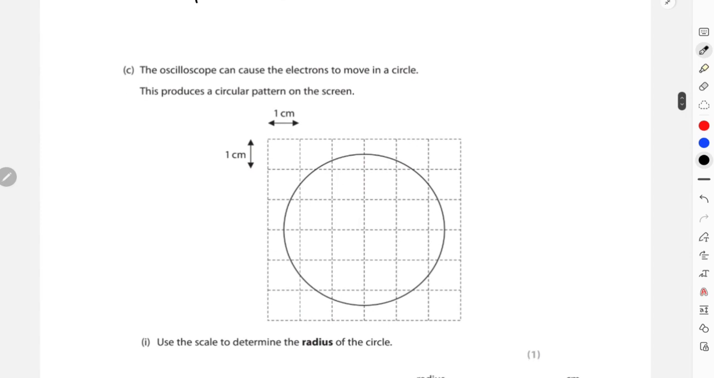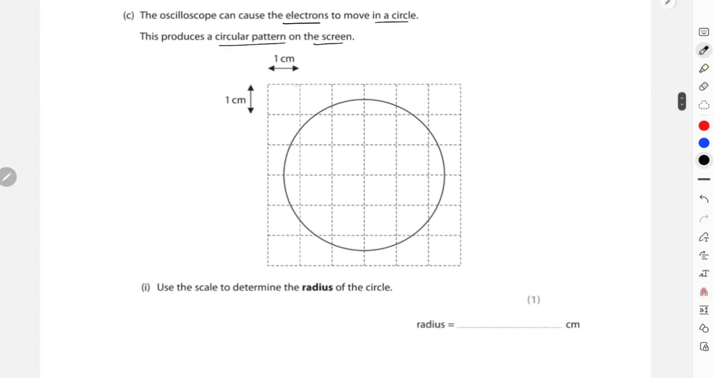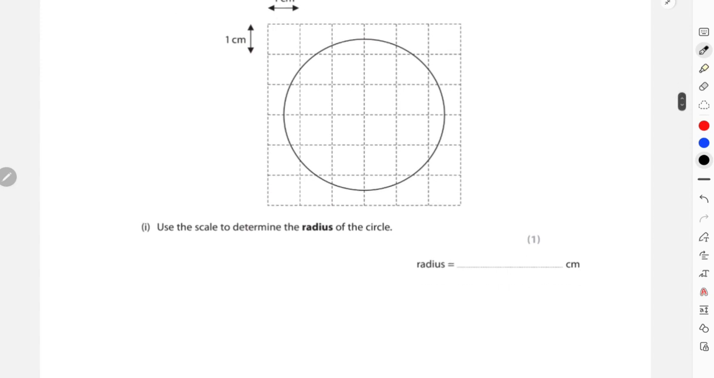Then in part C, it says that the oscilloscope can cause the electrons to move in a circle. This produces a circular pattern on the screen, where each box represents 1 centimeter. So use that scale to determine the radius over here. I can consider this as the center. This is basically 1, 2 and 0.5, right? So this is going to be 2.5 centimeters as your radius. This is 1, 1 and 0.5, so 2.5 centimeters.